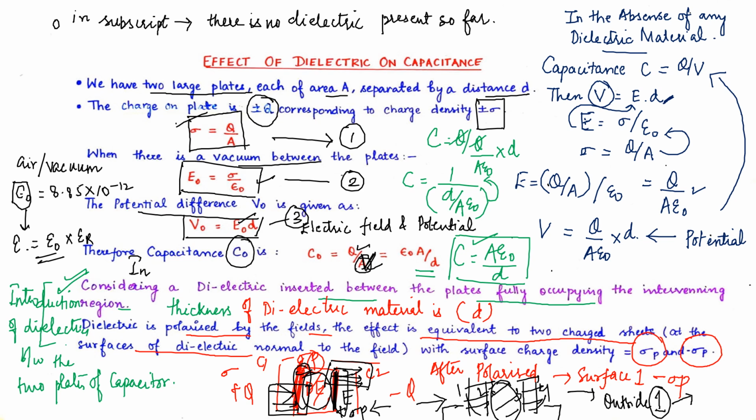But internally, this system has three components. One component is the capacitor plate 1 and one surface of the dielectric. Another component is the dielectric. The third component is the other surface of the dielectric and capacitor plate number 2.